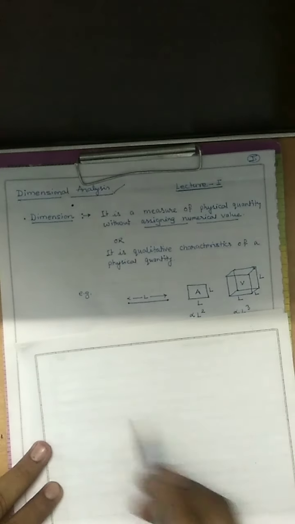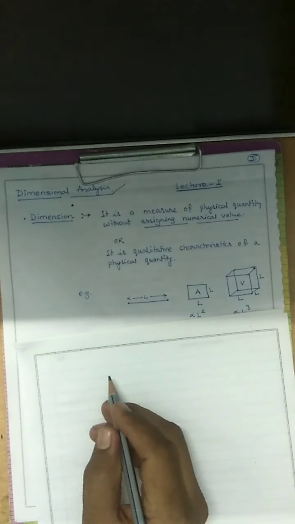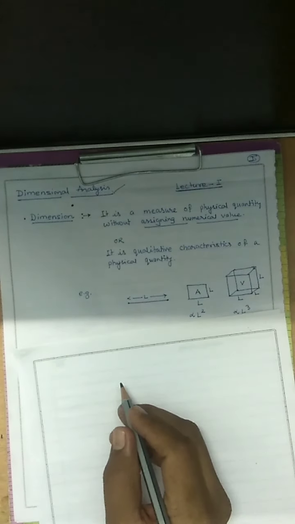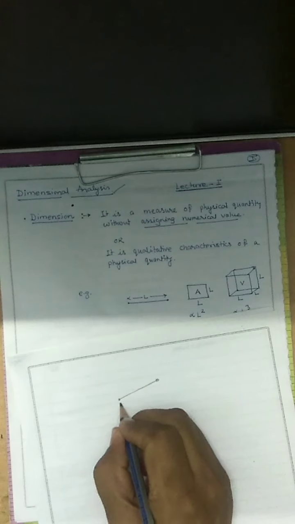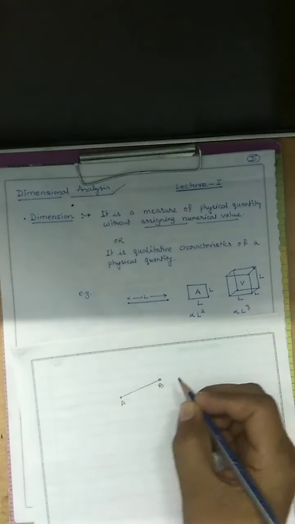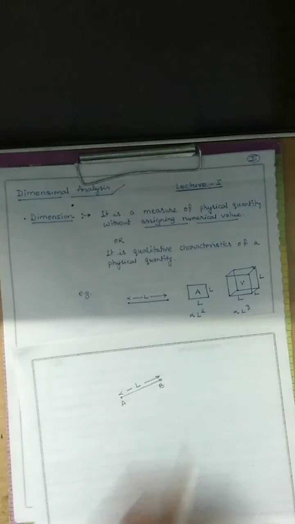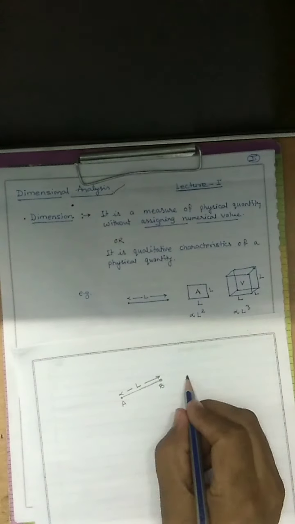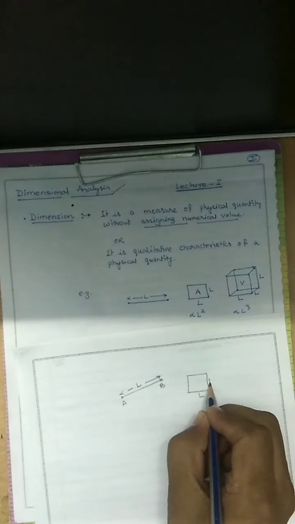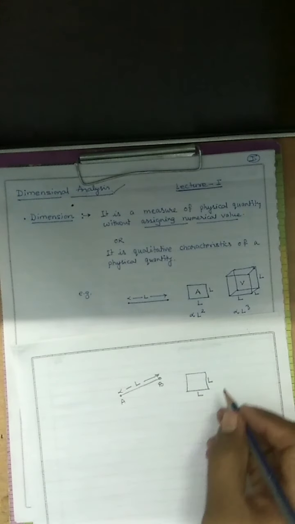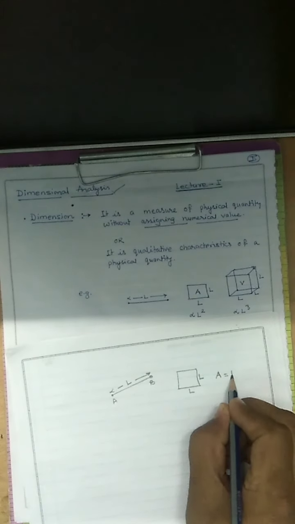Let us explain with the help of an example. Consider the distance between two points A and B, normally measured in terms of length. Area of a two-dimensional body: length L and height also L, that is a square, and area equals the square of length.